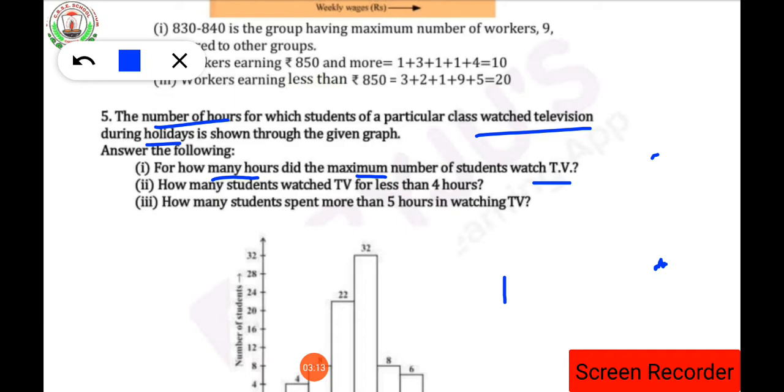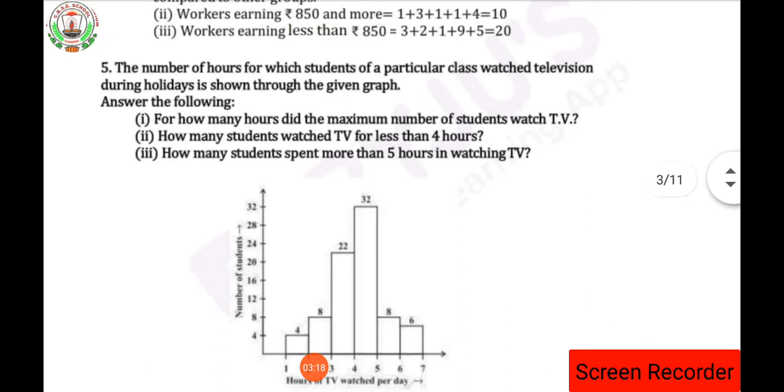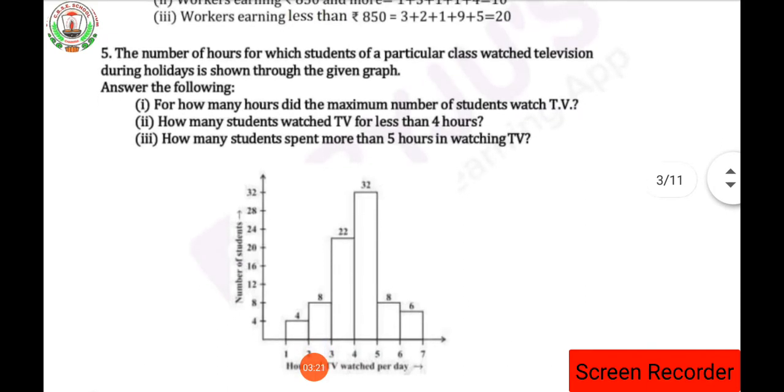Next, what is asked in the question? How many students watched TV for less than 4 hours? What is the next question we have? How many students watched TV for less than 4 hours? That means the number of students who watch the TV for less than 4 hours. Less than 4 hours. Okay, so the number of students is asked who were watching the TV for less than 4 hours. 4 घंटे से कम जो स्टूडेंट्स टीवी देखते हैं वो नंबर ऑफ स्टूडेंट्स बताना है इसमें.